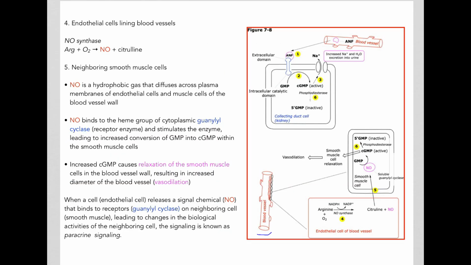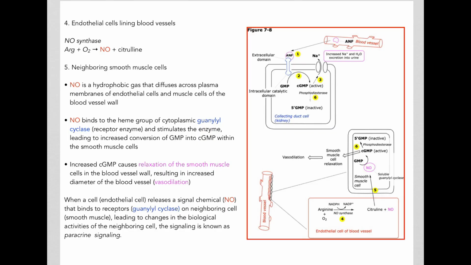So here we have a blood vessel, and as you know, the cavity of the blood vessel is lined by cells that are called endothelial cells. These endothelial cells have an enzyme called nitric oxide synthase, which uses arginine and oxygen as well as NADPH as substrate, and produces NADP, citrulline, and the gas nitric oxide.